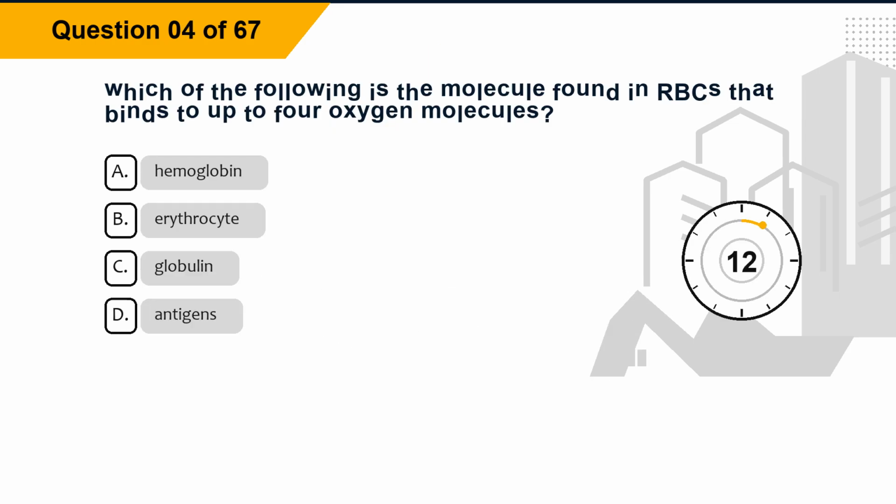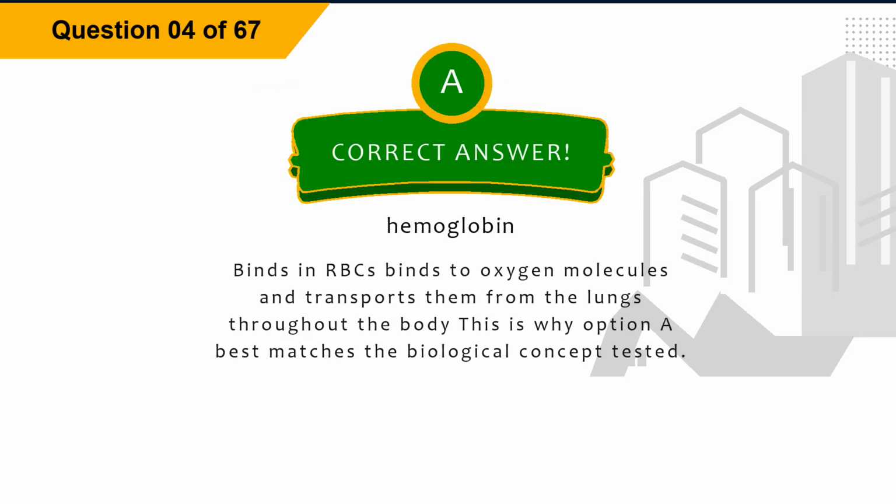Question 4. Which of the following is the molecule found in RBCs that binds to up to 4 oxygen molecules? Option A, hemoglobin. Option B, erythrocyte. Option C, globulin. Option D, antigens. The correct answer is option A, hemoglobin. Explanation. Hemoglobin in RBCs binds to oxygen molecules and transports them from the lungs throughout the body. This is why option A best matches the biological concept tested.